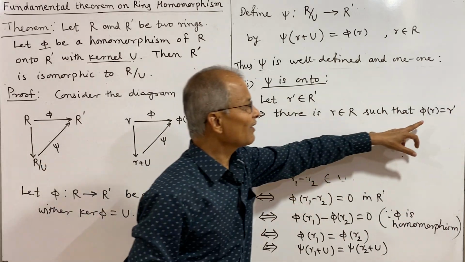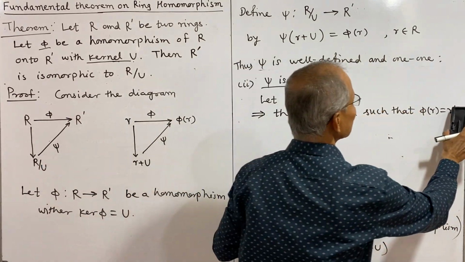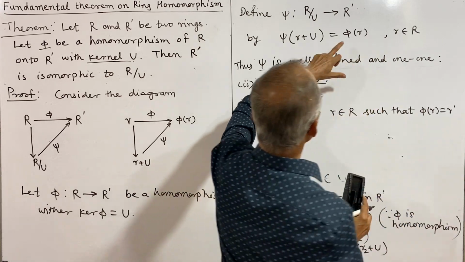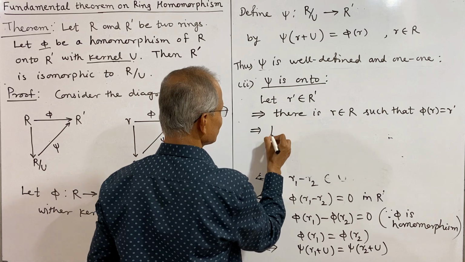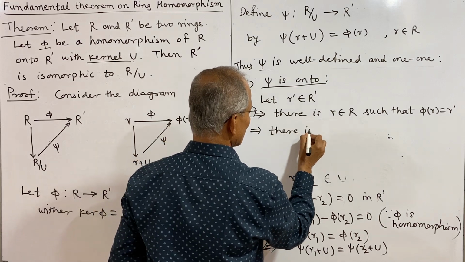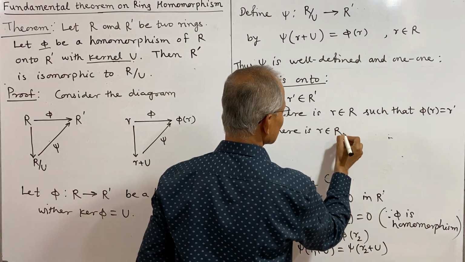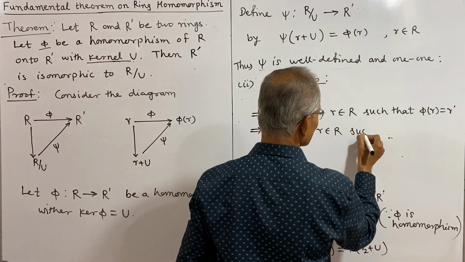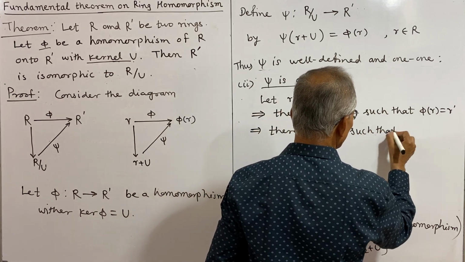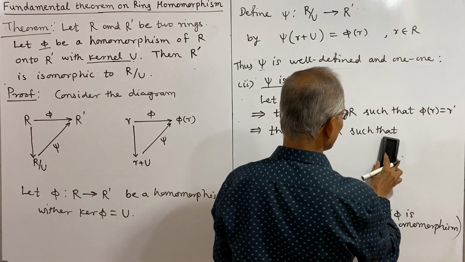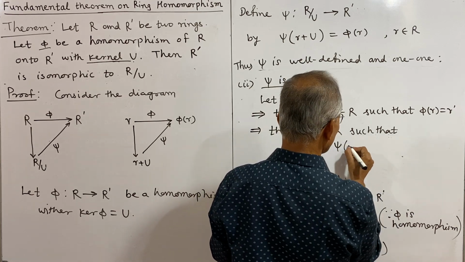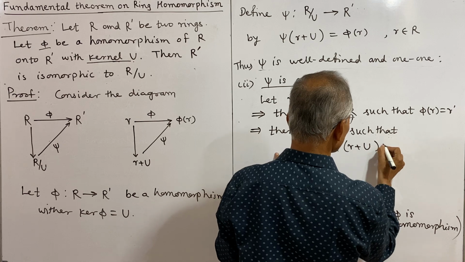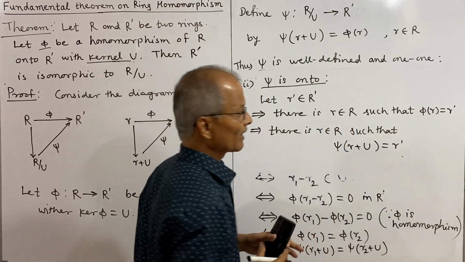But what is phi of r? Phi of r is psi of r plus U. So there is r belongs to R such that psi of r plus U is equal to r'.